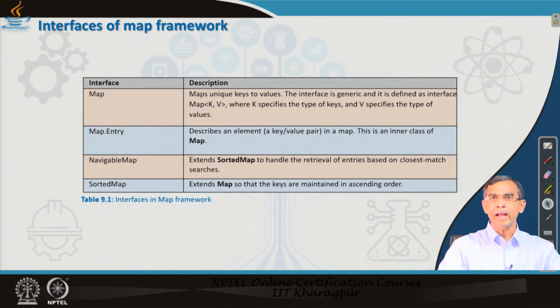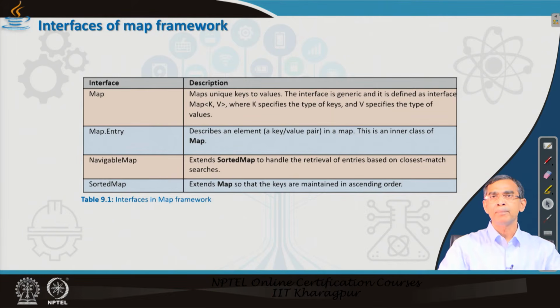Now, in the case of a map, if the key matches exactly with the stored elements, then fine, you can retrieve it. If you do not find it, then NavigableMap actually gives the closest match nearby. In some applications it is required not exactly the key value, but near about the key value, so that you can finally filter it and then get the actual value from the filtered value.